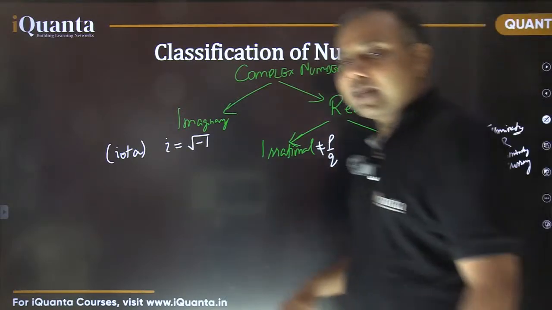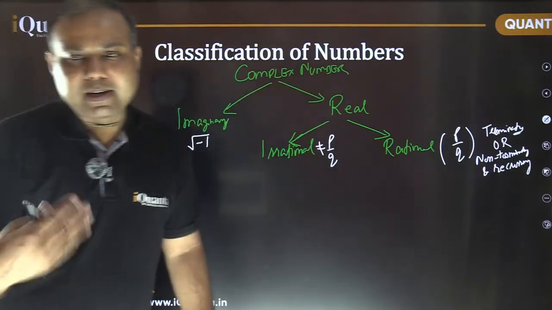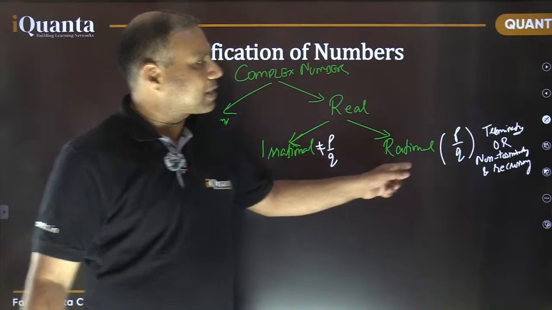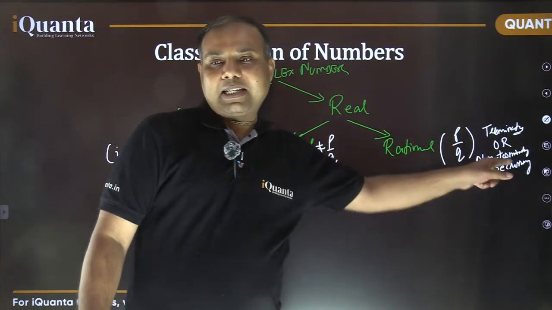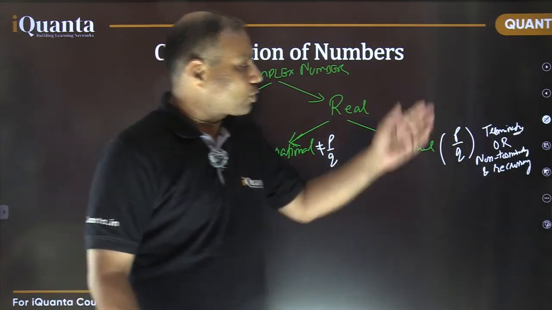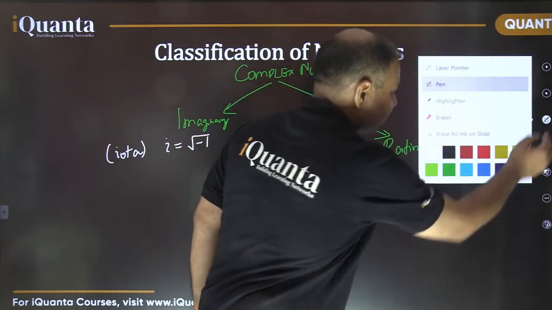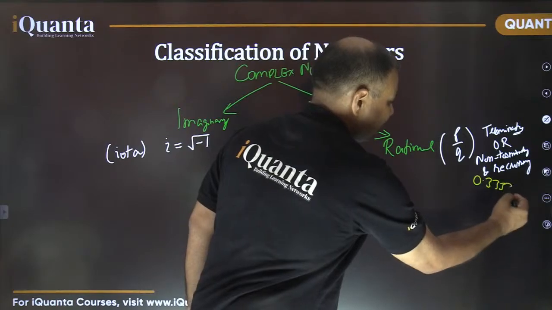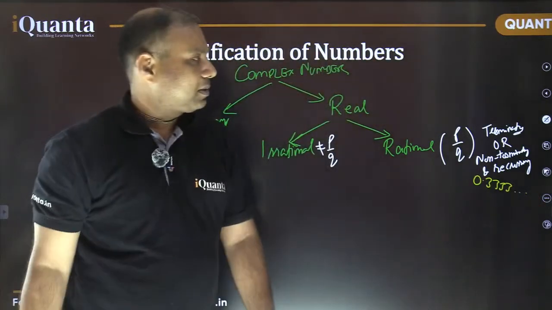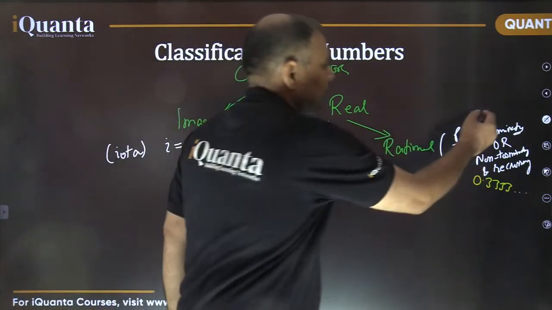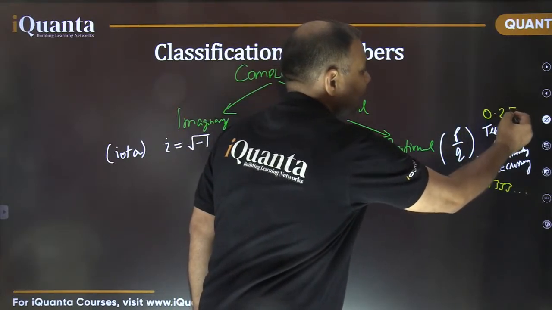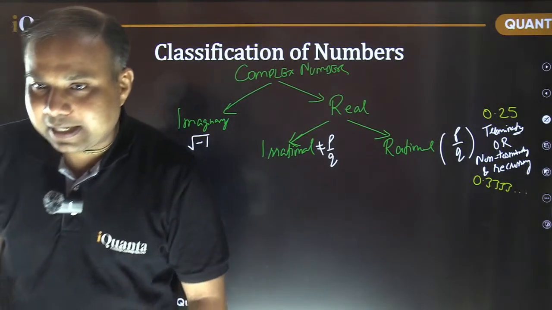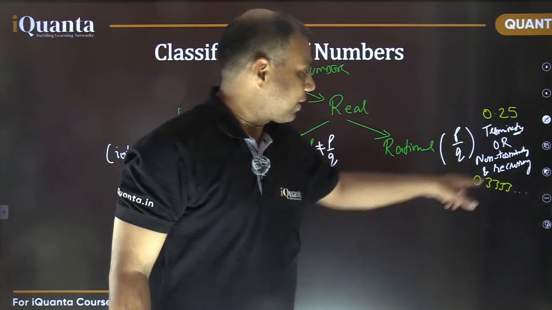What is the meaning of recurring? That the same pattern repeats repeatedly. So if a rational number in its decimal form is non-terminating, that means it does not end, then it continues. For example, I can take maybe 0.3333 like that. ठीक है ना? And terminating means, let's say, 0.25. That's it. Okay, so non-terminating and repeating is recurring.